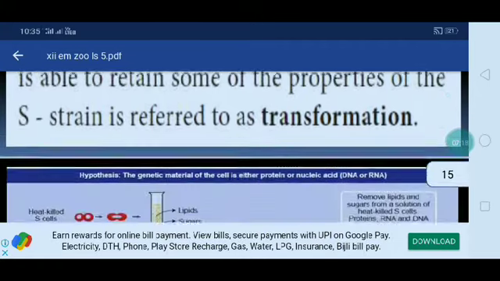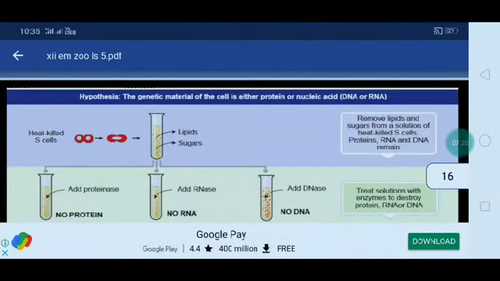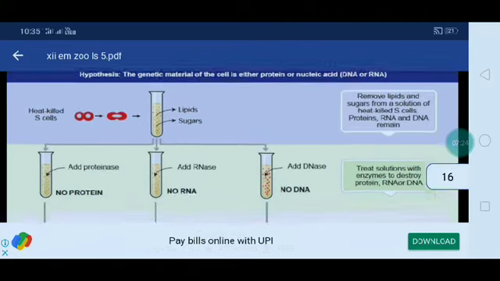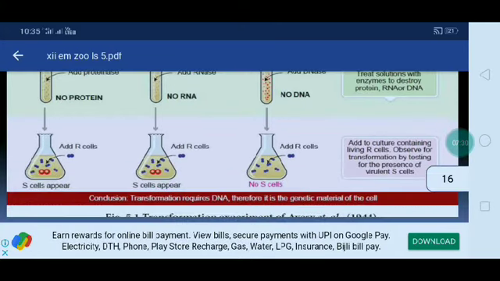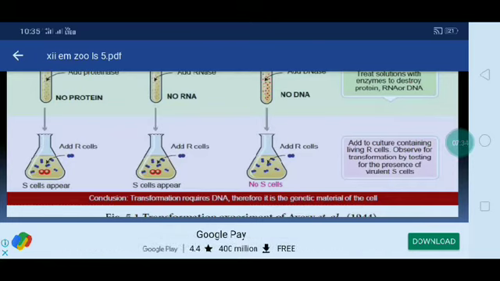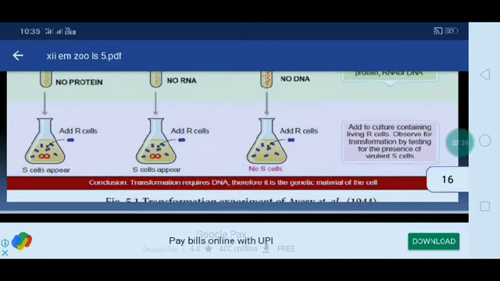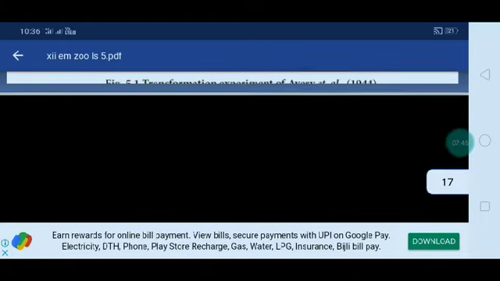That is called transformation. You can see the diagram of that one. Heat-killed S cells contain lipids and sugars also. No protein, no RNA, no DNA. Add DNA, add RNA, and add protein, then add R cells. With DNA, S cells appear. With RNA and protein, no S cells are produced. That is, the transformation requires DNA. Therefore, DNA is the genetic material of the cells. Okay, you can see that one.